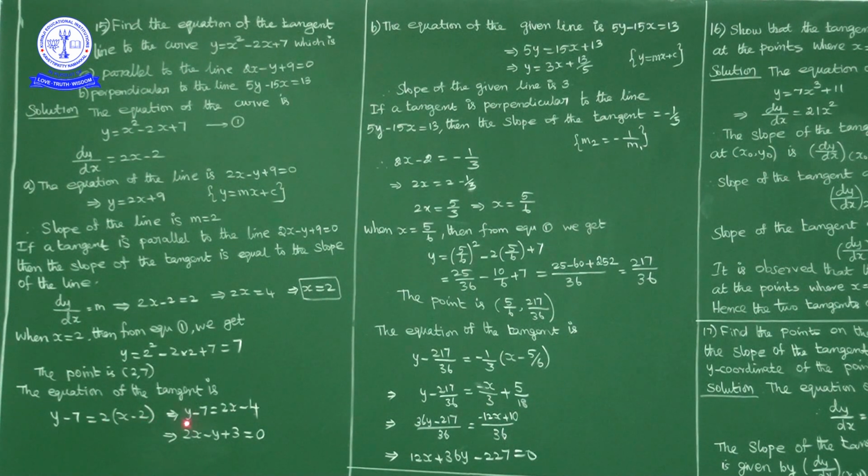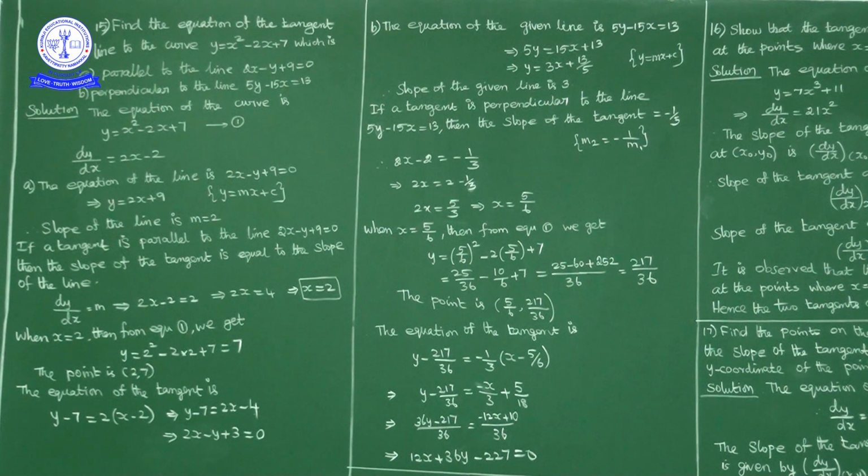Now if we write these two terms to this side, what do we get? 2x minus y. Now minus 7 comes to this side, plus 7. 7 minus 4 is 3. So 2x minus y plus 3 is equal to 0. This is the required equation of the tangent which is parallel to the line 2x minus y plus 9 equal to 0. Now, two parallel lines differ by a constant only.